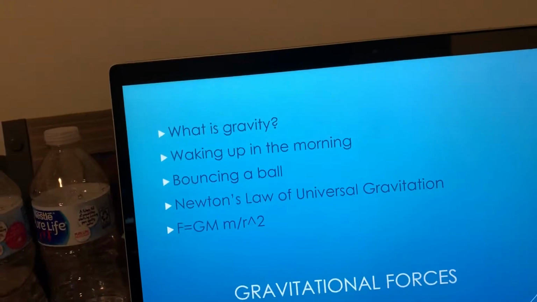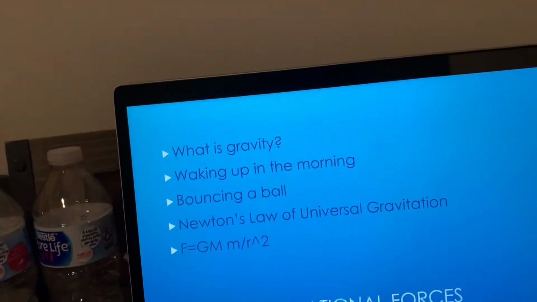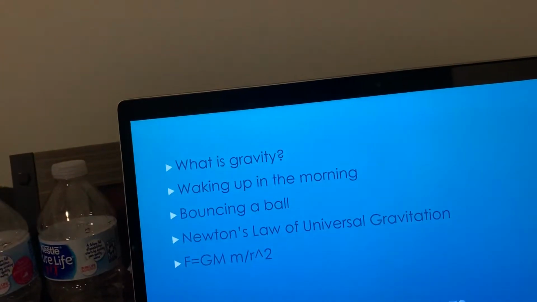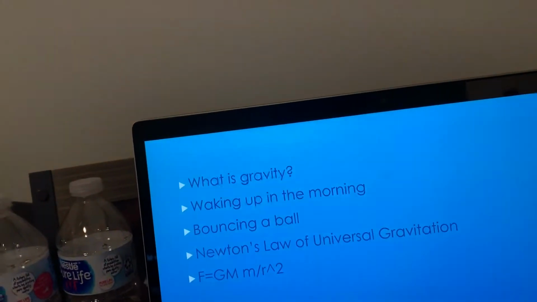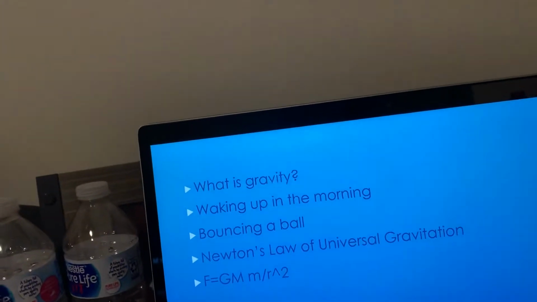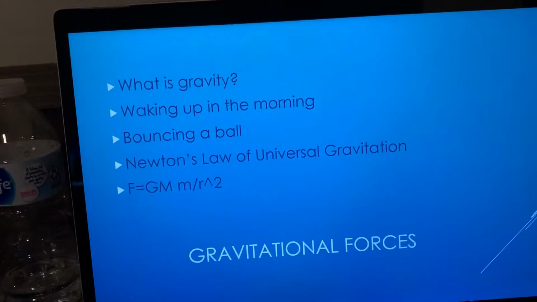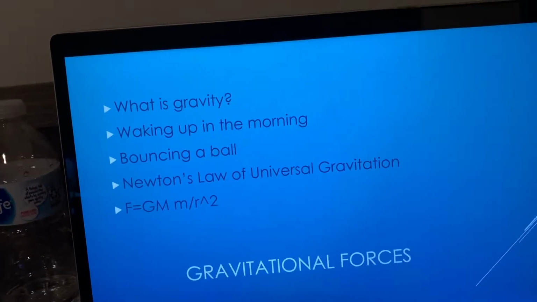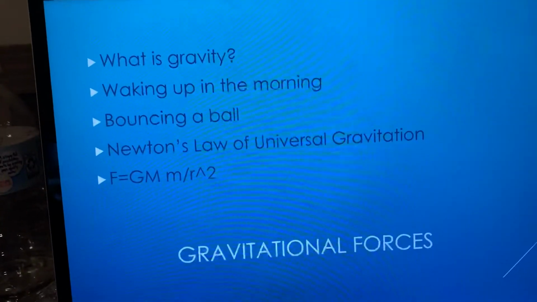When we awake in the morning, the gravitational forces pull us down as we get out of bed. It is the reason we are not floating off the floor. Also, bouncing a ball uses gravitational forces, because gravity is what makes the ball fall to the ground when dropping it.